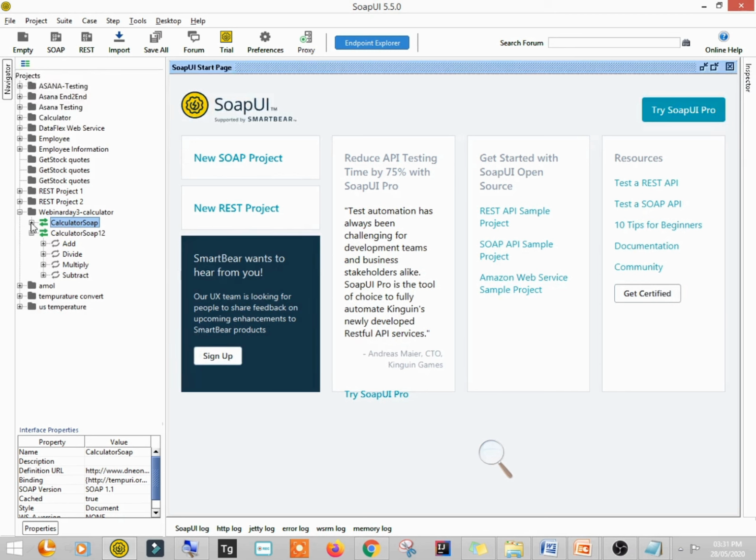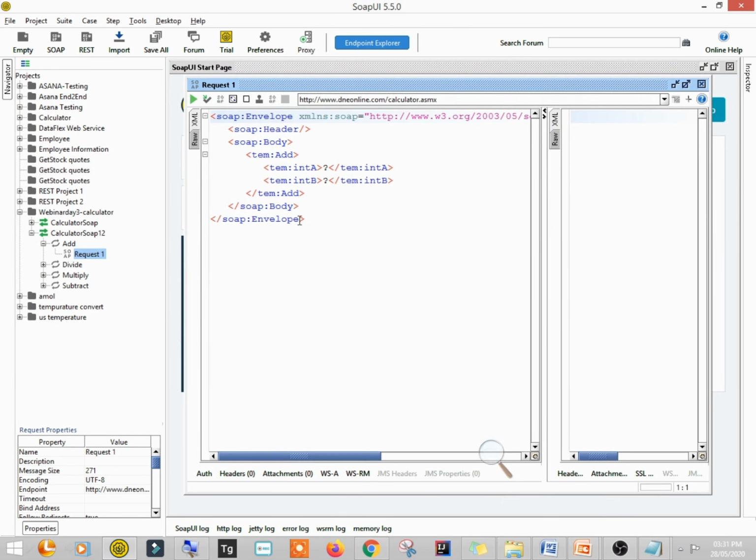Here you will see there are two things, calculator SOAP and calculator SOAP 1.2. Actually there is nothing different here. All the services that are present in calculator SOAP are there in calculator SOAP 1.2. This is version 1.2 and this is version 1. If you expand it, you will find the same things: add, divide, multiply, subtract, and here also add, divide, multiply, subtract, right? You can use either of them, but I'll prefer to use this because this is the latest version. Just expand this, add. Here there is a request. I'm double clicking on it, right? So you might observe a small code of it, right?